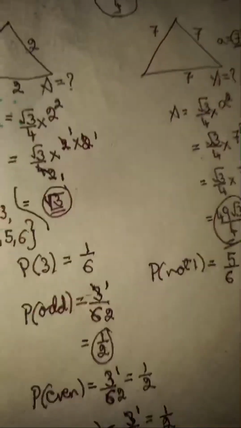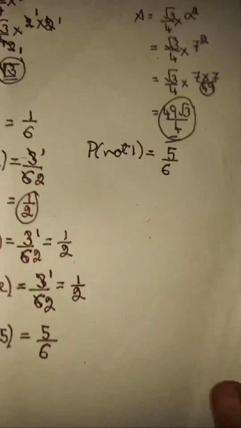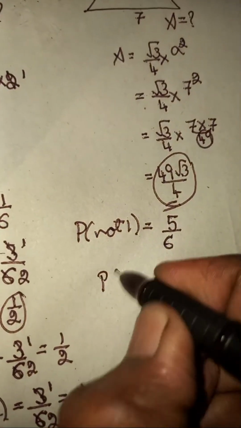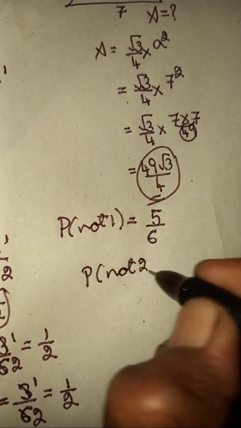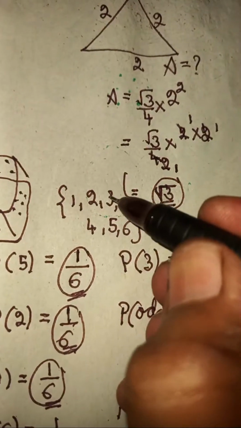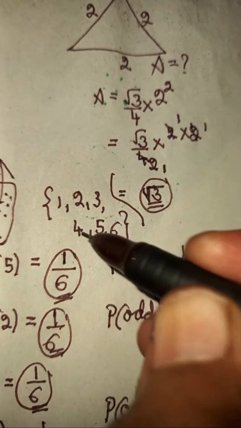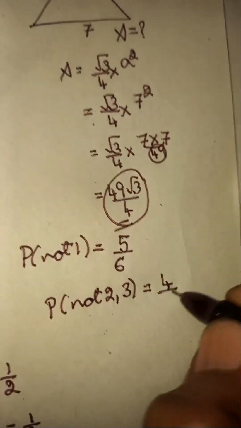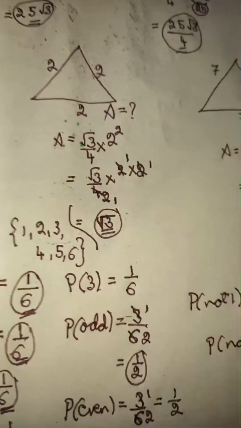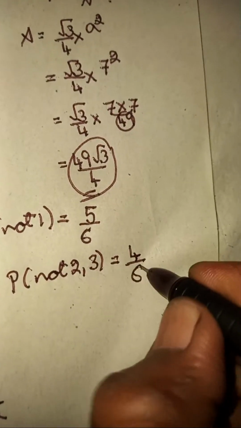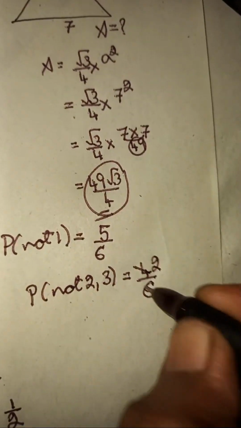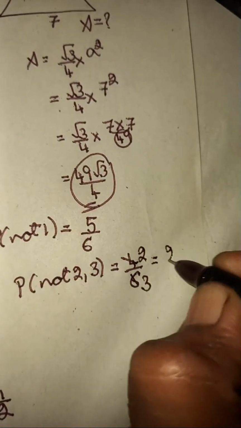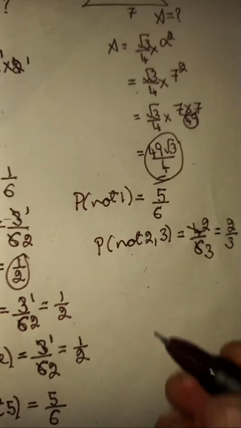5 by 6. They even ask probability of getting not 2, 3. You must not get 2 or 3, you can get any other number. Not 2 and 3 means you can get 1, 4, 5, 6. There are totally 1, 2, 3, 4. 4 chances, but in a dice there are totally 6 chances. So it is 4 by 6. You can simplify 2 two times, 2 three times. 2 by 3 is its probability.